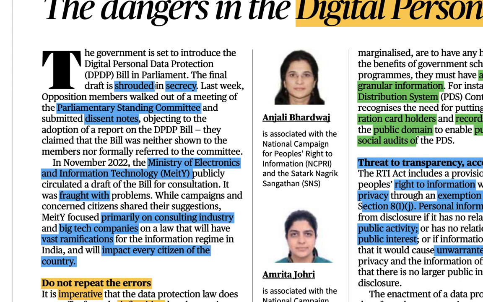So those secrets have not been revealed to the parliamentarians or even to the parliamentary committee, right? So that is the meaning of the bill being kind of a secret bill, right? Means many parliamentarians don't know what is going to happen in this, right? So last week, opposition members walked out of a meeting of the parliamentary standing committee, right? So last week, what happened? Something must have happened last week, right?